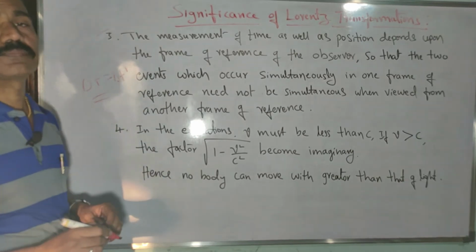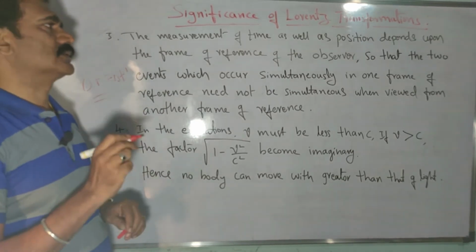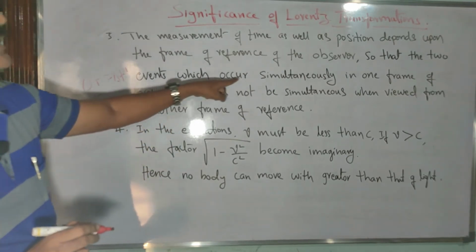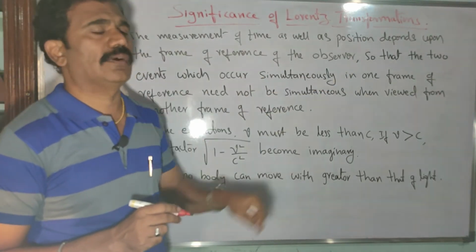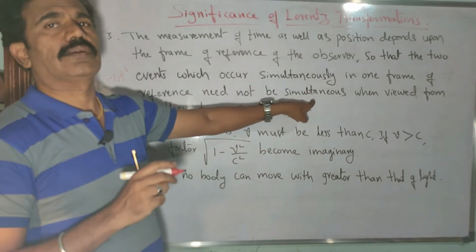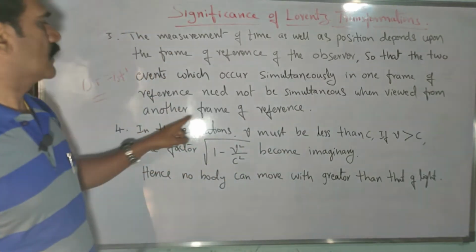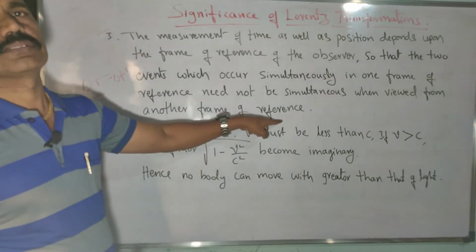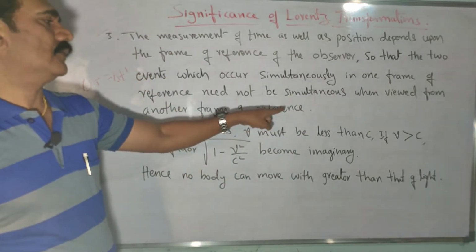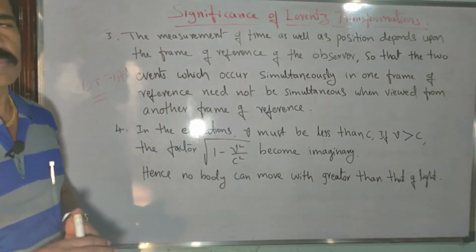But with respect to Lorentz transformations, the events which occur simultaneously in one frame of reference need not be measured simultaneously as viewed from another frame of reference observer. That is what you have to understand from the Lorentz transformations here.